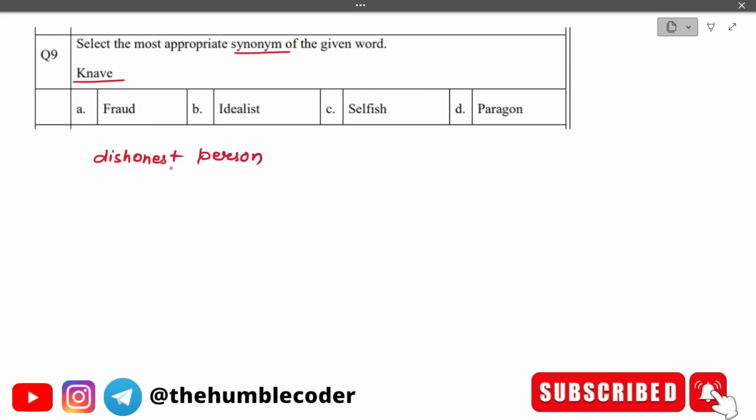Now with this you will get the hint. A dishonest person is what? Fraud, right? The correct answer in this case would be fraud. Just to give you an idea about the meanings of the other words: idealist is someone who has high ideals, so this is a positive word. Selfish, we all know, is someone very concerned with their own interest.